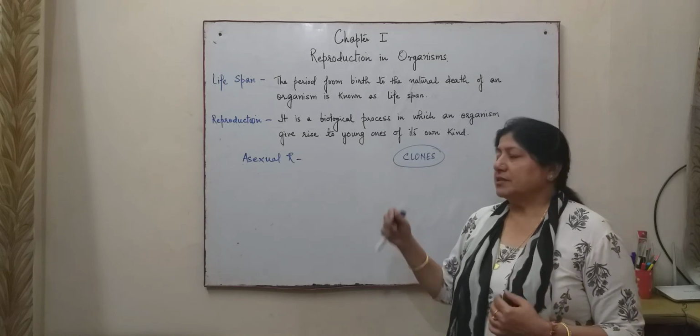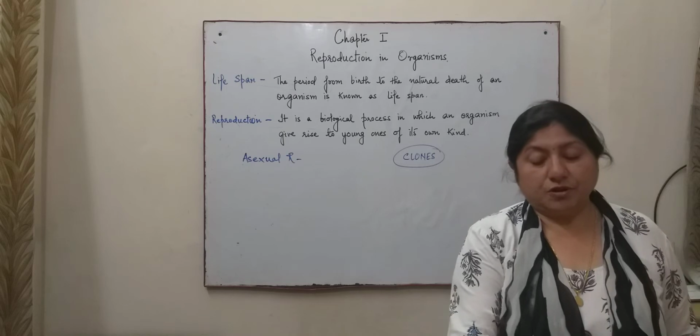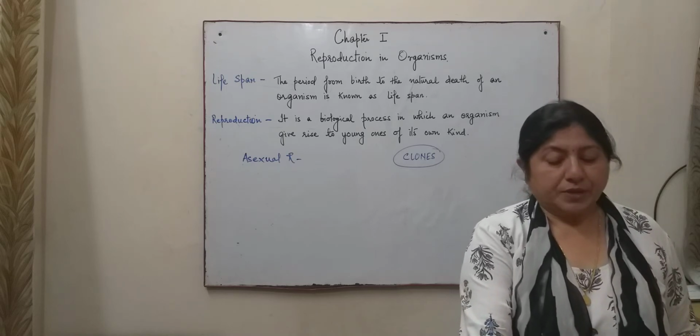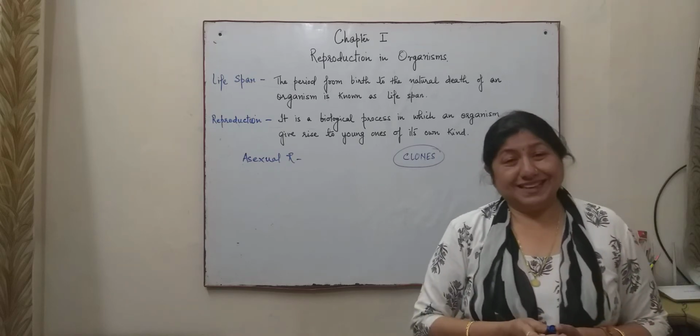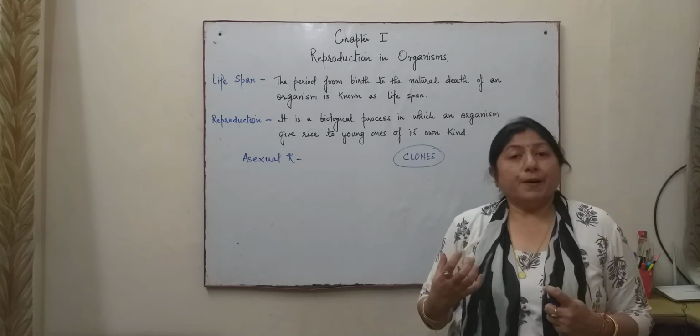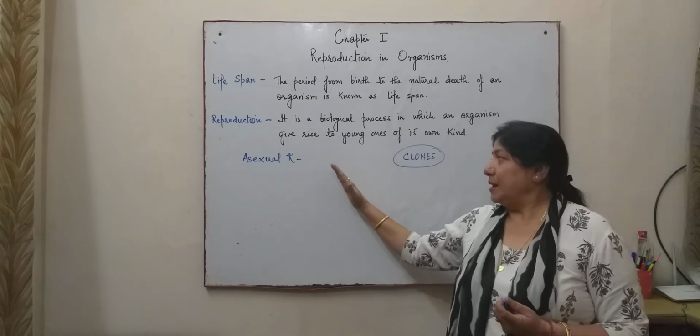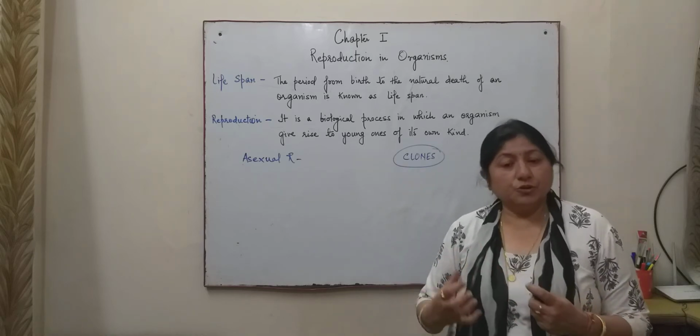So let us now discuss some of the structures of asexual reproduction. The cells which take part in asexual reproduction are very important because they help in the formation of the new organism.